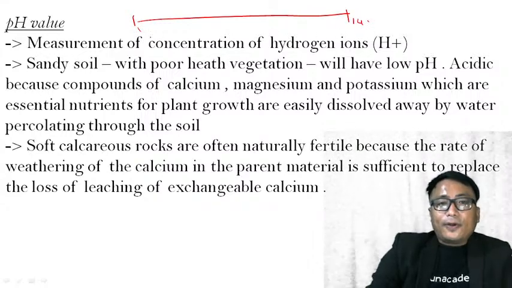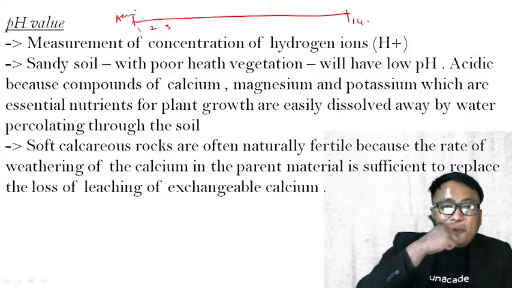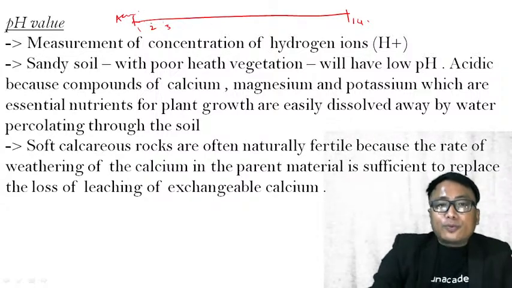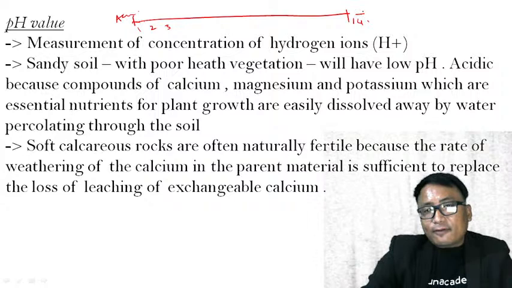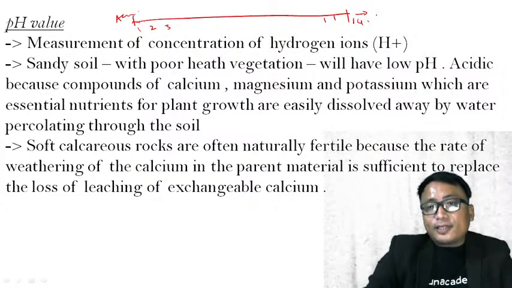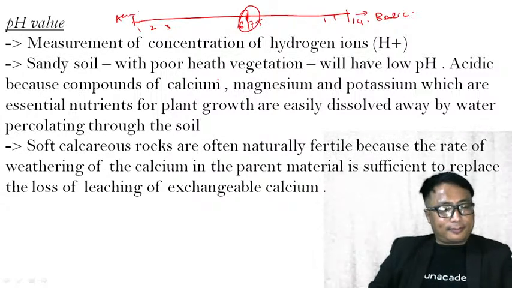Lower down the scale, 1, 2, 3, the soil is acidic. If the soil pH value is towards this lower level, it is an acidic soil. If it is on the higher side like 14, 13, 12, it is known as a basic soil. In between, around 6 or 7 or 7.5, it is known as a neutral soil.